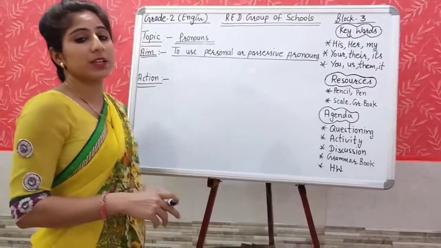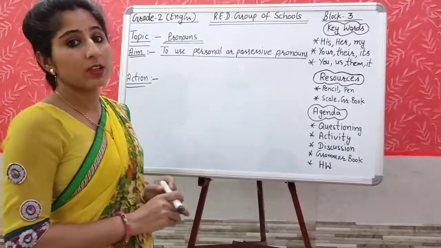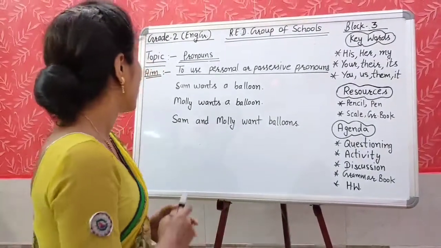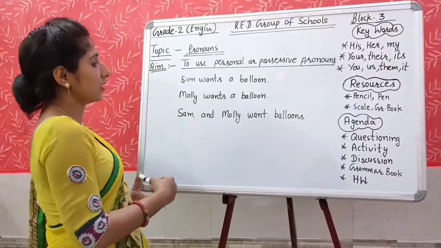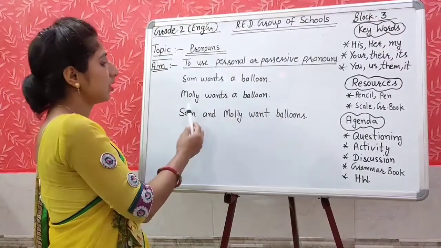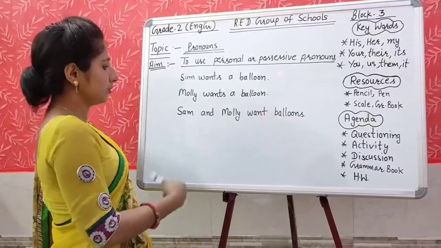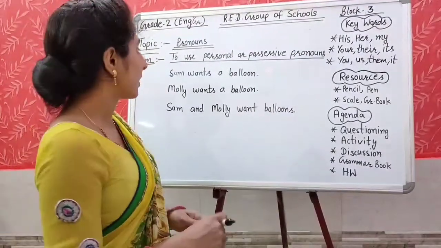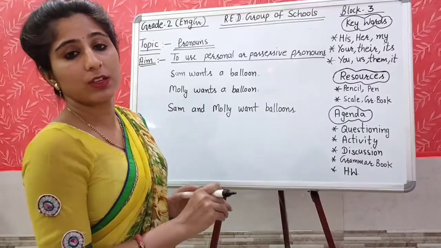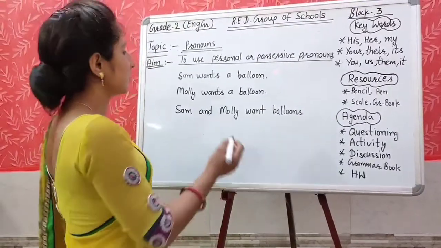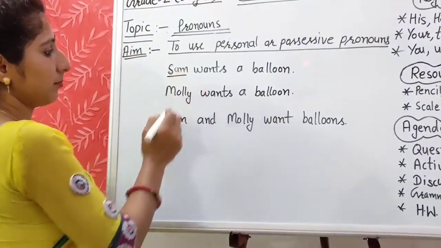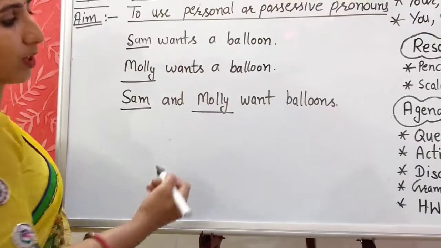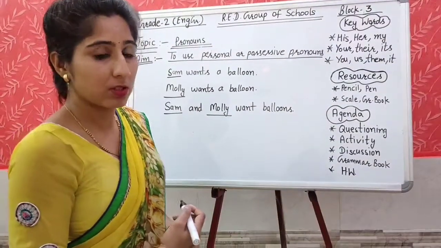I am writing some sentences on the board. Look at them and read them very carefully. Let's begin. I have written some sentences on the board: Sam wants a balloon, Molly wants a balloon, Sam and Molly want balloons. Now tell me the naming words first of all. Which are the naming words in these sentences? Yes, right. Sam, Molly, Sam and Molly. These are the naming words.